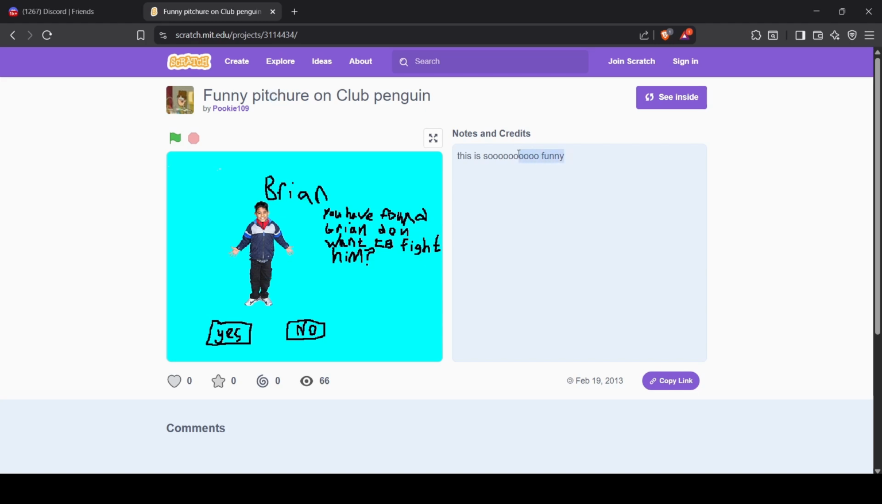And then I just have in the notes and credits, this is so funny. Even though these days I wouldn't even know why I would find this funny. But, you know, brain rot 9-year-old. And this was made on February 19th of 2013, so this was a few months after the Rockhopper game. So I would have been turning 10 years old this year.